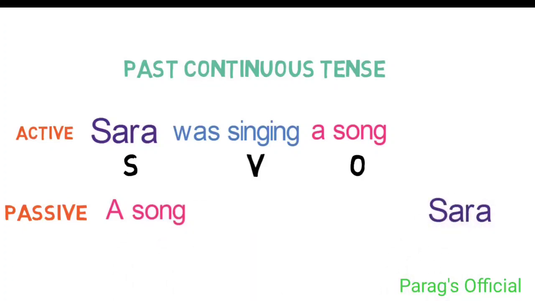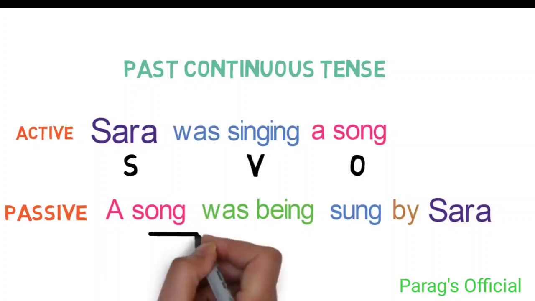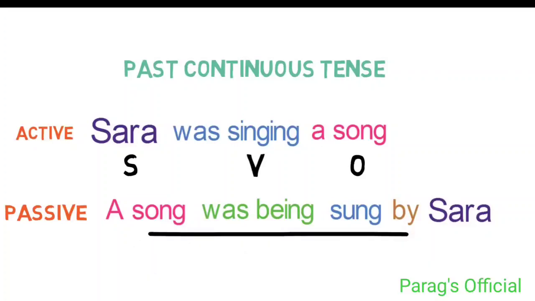Converting the main verb to third form, it will be sung. Next, adding a suitable helping verb of to be, it will be was being. Lastly, we add by to make the sentence complete. So the whole sentence is: a song was being sung by Sarah.